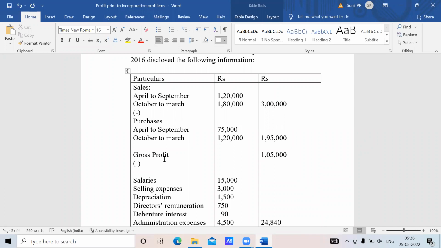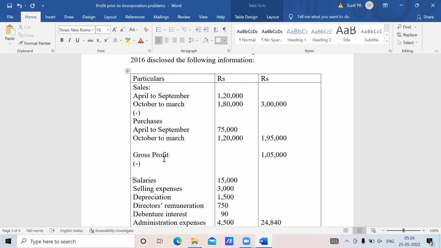So don't get confused here. You see the expenses, you will come to know. Salary is always given monthly, daily. So when it is on time, take it on time ratio. Salary should be taken on time ratio.